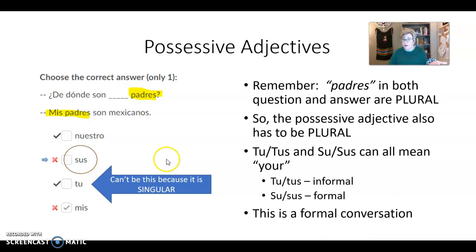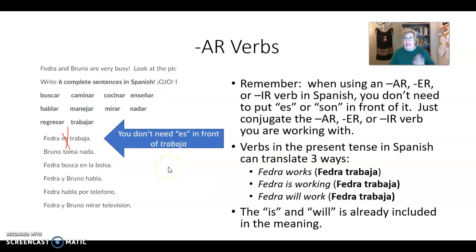All right. Last one, AR verbs. All right, muchachos, this is going to help you as you work with your ER and IR verbs that you're learning this particular chapter. You do not need to put an es or a son in front of any verb that you conjugate. You just simply conjugate the AR, ER, or IR verb that you are working with. So if we look right here, Fedra es trabaja. Basically, what a student wants to say here is Fedra is working. Okay? But that's not correct.